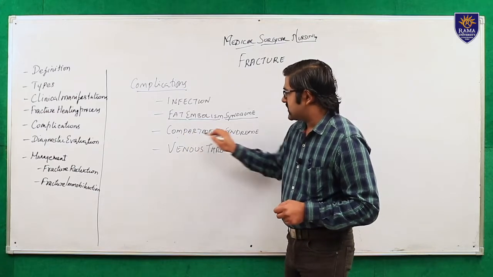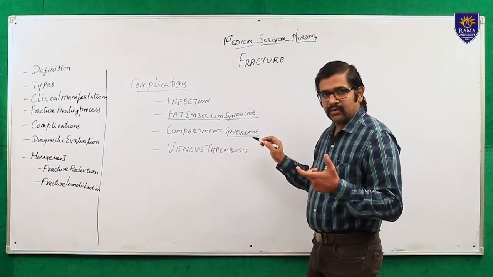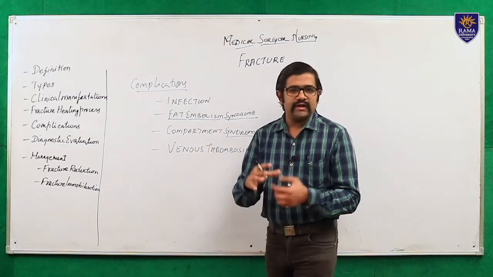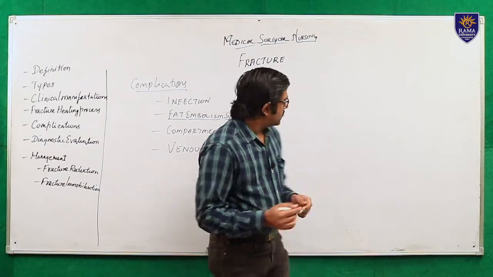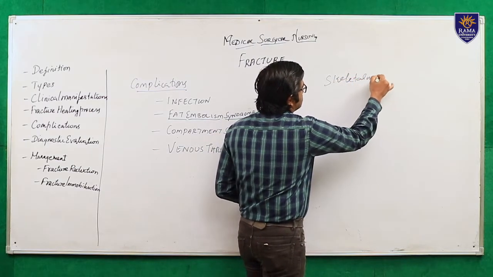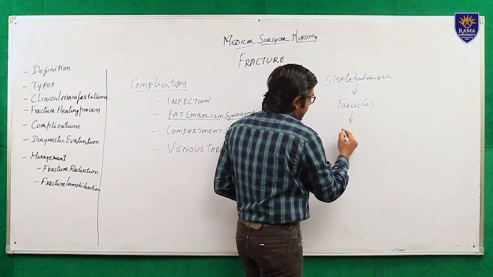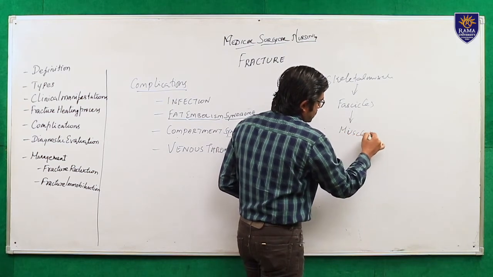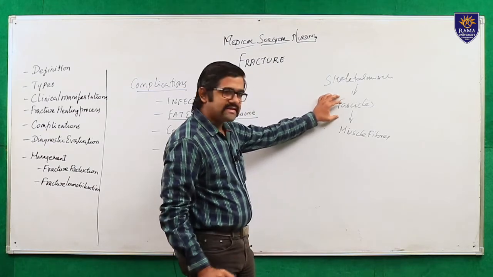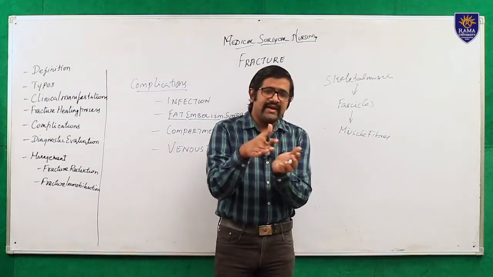Then the third one is compartment syndrome. Again, what does compartment syndrome mean? Again, it is a group of symptoms. What does compartment mean? Already you know that your body is made up of compartments. Each skeletal muscle is comprised of fascicles, and each fascicle has some muscle fibers. A group of muscle fibers is called a fascicle, and a group of fascicles is called one skeletal muscle. So what happens here? Each will be tightly packed.